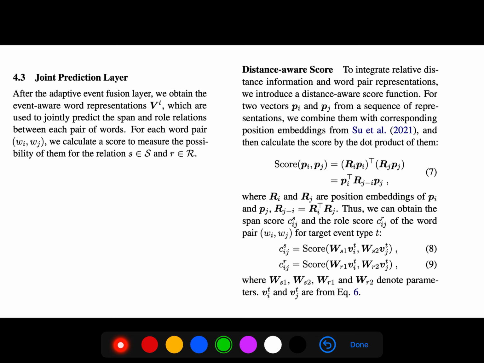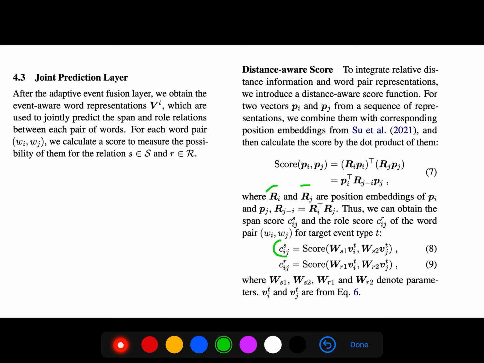For two vectors, P sub I and P sub J, we combine them with corresponding position embeddings, and then calculate the score by dot product of them. So positions are very important, and R sub I, R sub J are position embeddings of P sub I and P sub J. So we can obtain the span score.